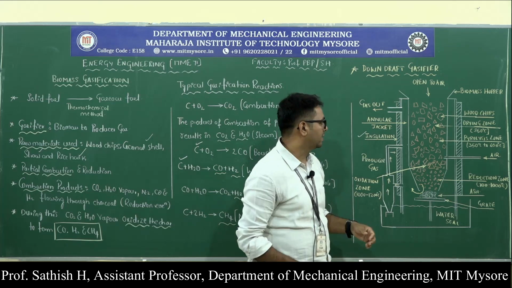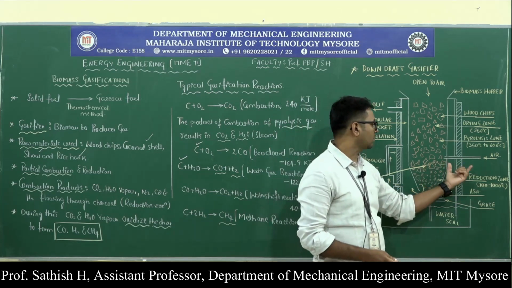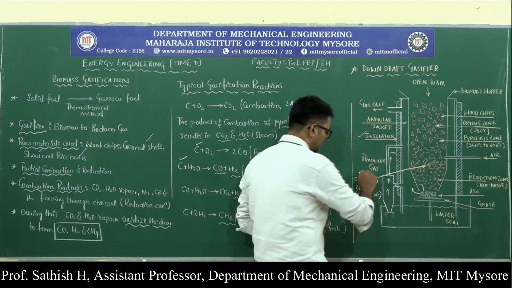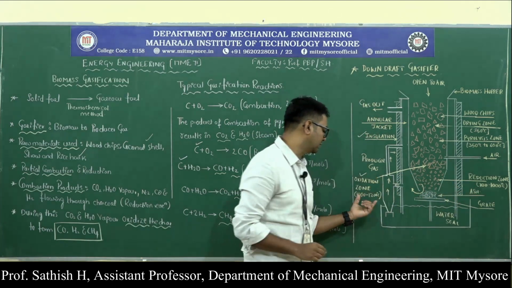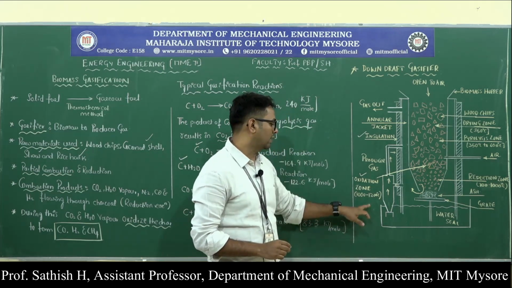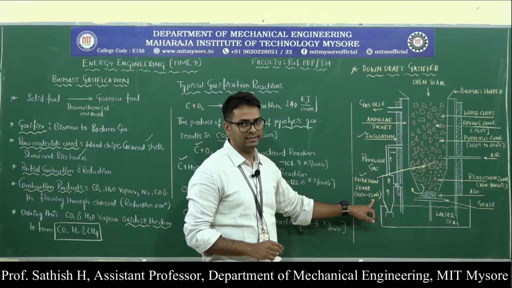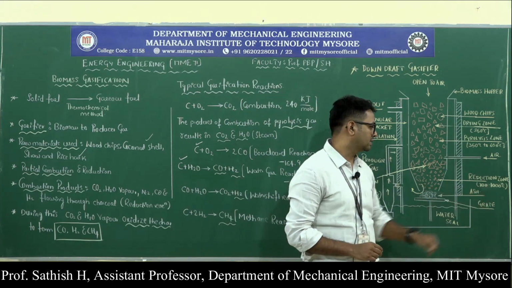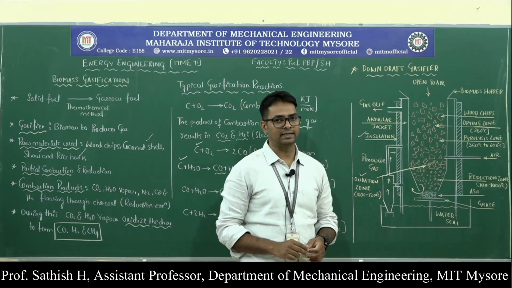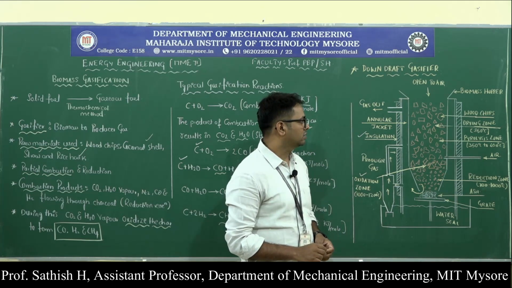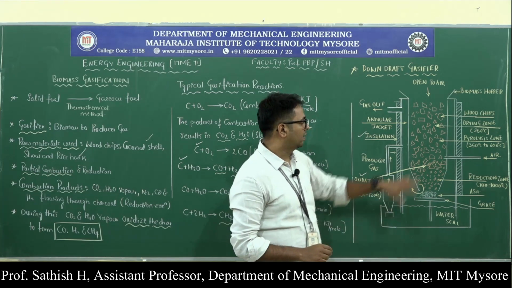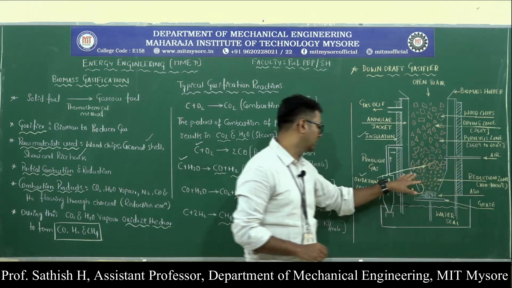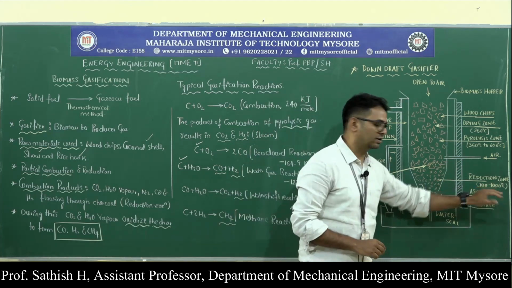So below that we have what we call the combustion zone. This is an oxidation zone, having temperatures of 100 to 1000 degrees centigrade, very high temperatures. Below that we have a reduction zone, that is also about 100 to 1000 degrees centigrade. So that means we have divided it into 4 zones basically: the drying zone, pyrolysis zone, oxidation zone, and reduction zone.